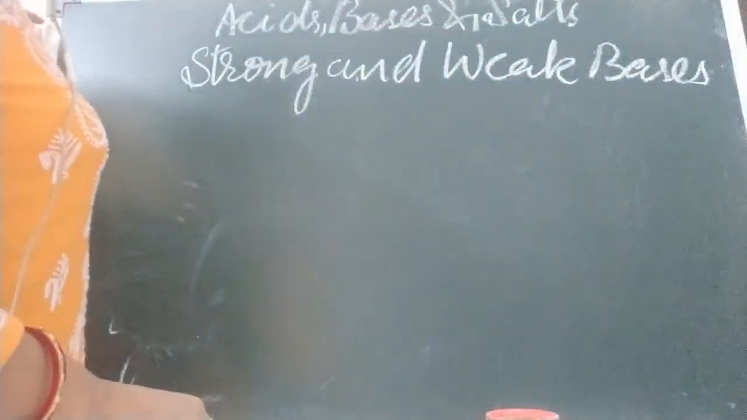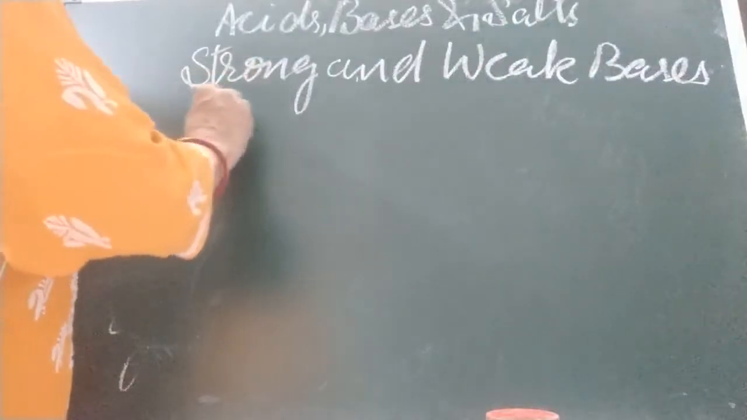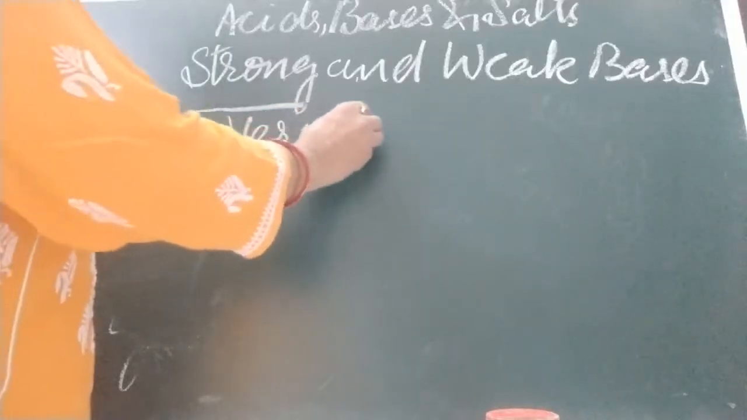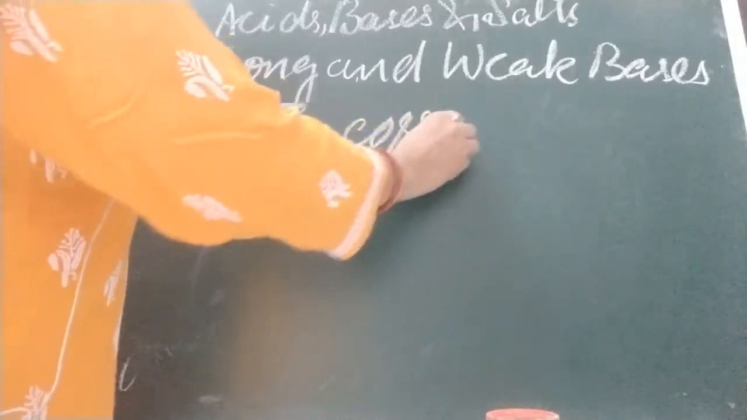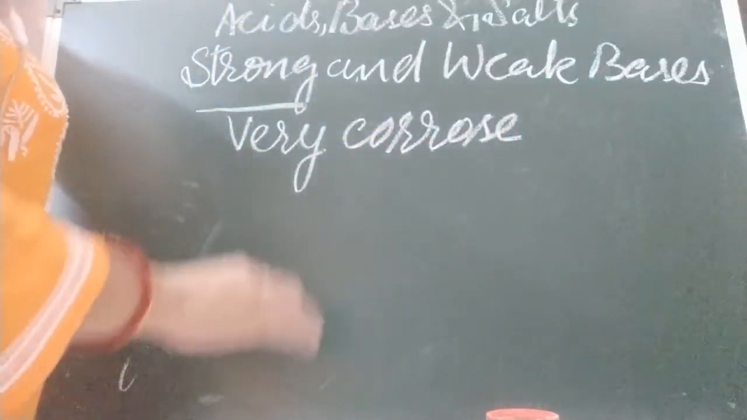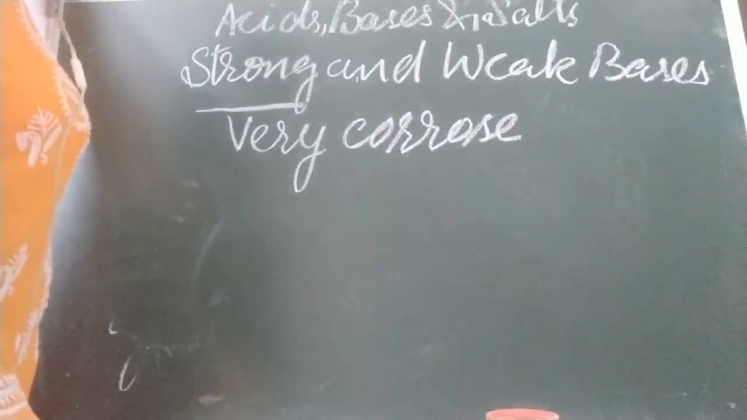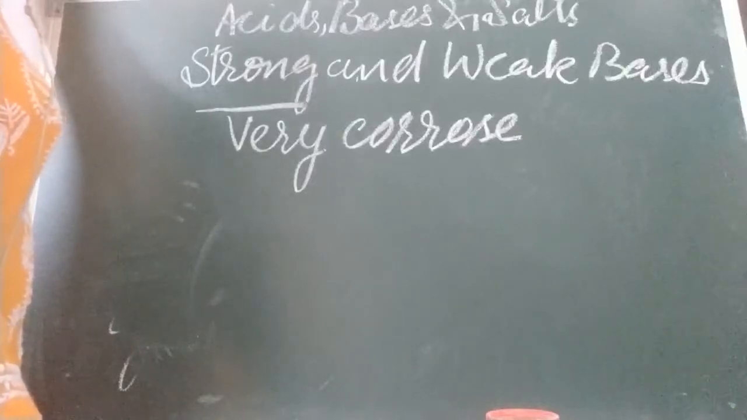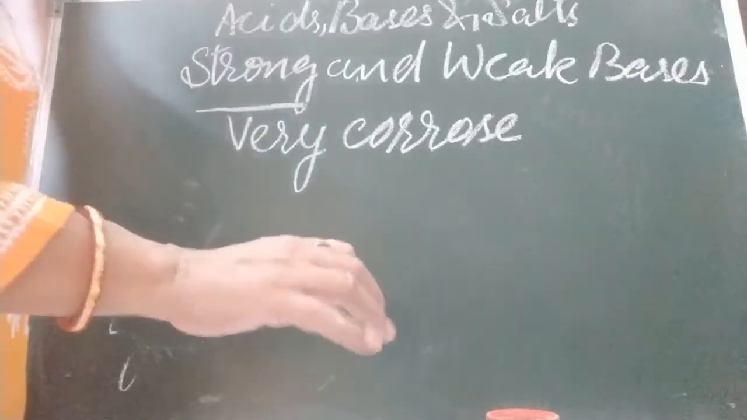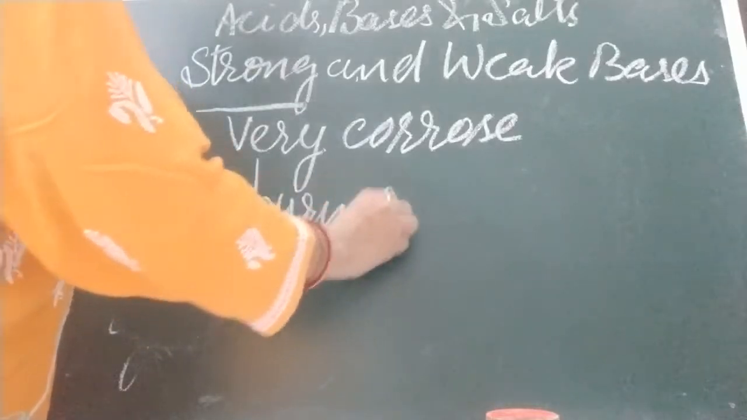Children, like acids, bases can be strong or weak. Strong bases are very corrosive in nature. Now I hope you all know the meaning of corrosive. When these bases come in contact with metal, they react, do a chemical reaction and remove the layer. So strong bases are very corrosive, and if they come in touch with skin, they can burn the skin.